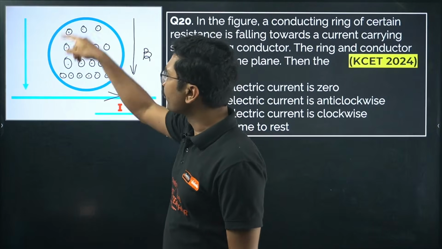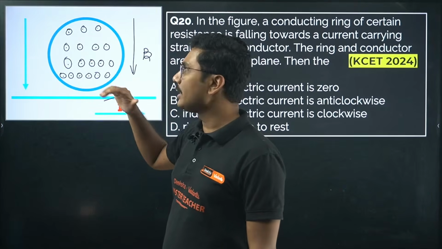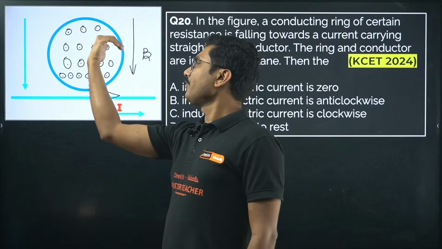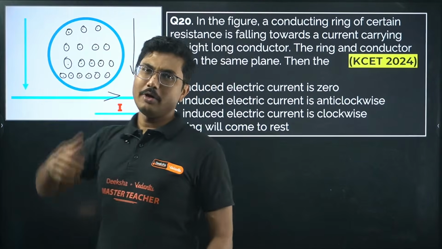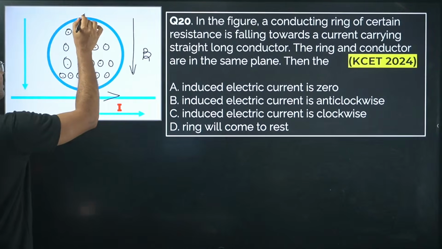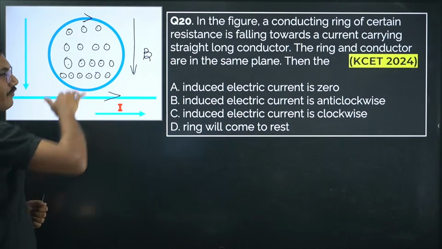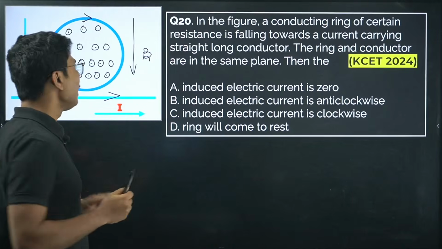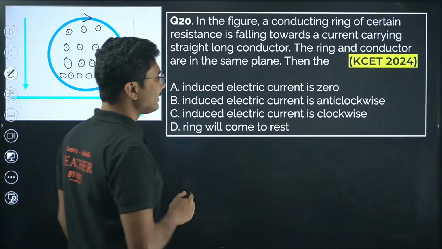So it will try to produce a magnetic field which opposes this outgoing magnetic field. So the current induced in this loop will be in this direction, so that it can reduce the effect of increasing magnetic field. So the current induced in this loop is in clockwise direction.